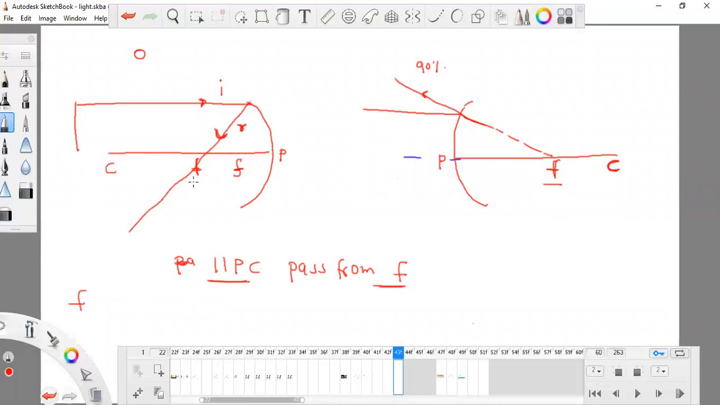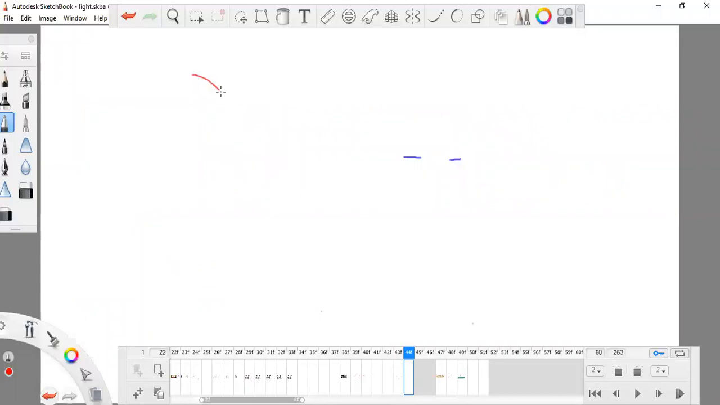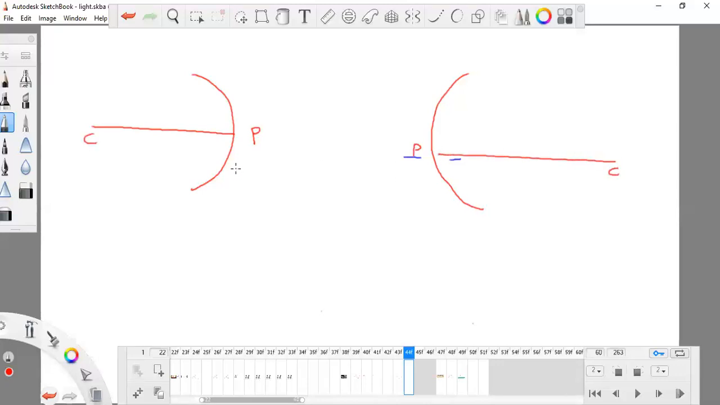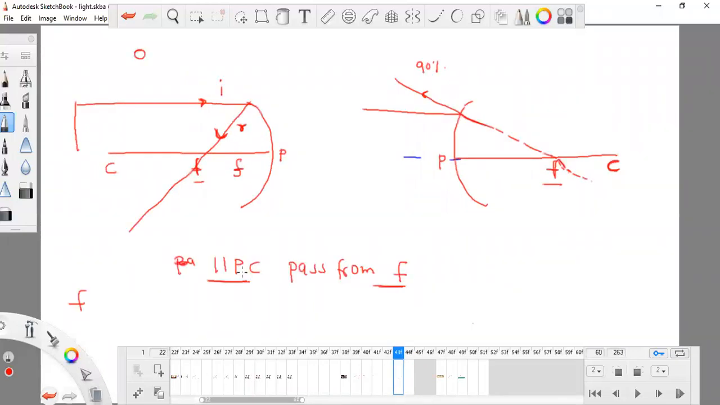What is the meaning of this F? This F is known as the principal focus. That was the first rule. Second rule: this is our concave mirror and this is our convex mirror. This is P, this is P, this is C, and this is C. Now just do something opposite. In the first case we studied that any light ray which is parallel to PC has to pass through F.